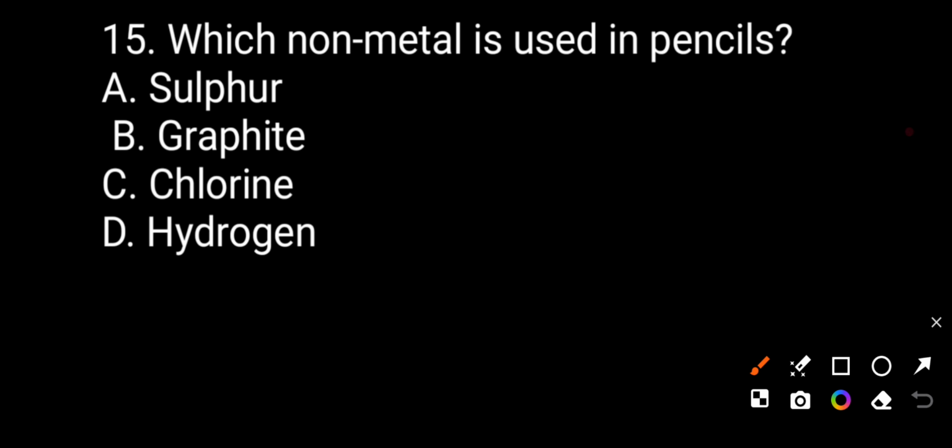Question number 15. Which non-metal is used in the pencil? Sulfur, graphite, chlorine, hydrogen. The correct answer will be B is correct. Graphite is a non-metal which is used in the pencil.